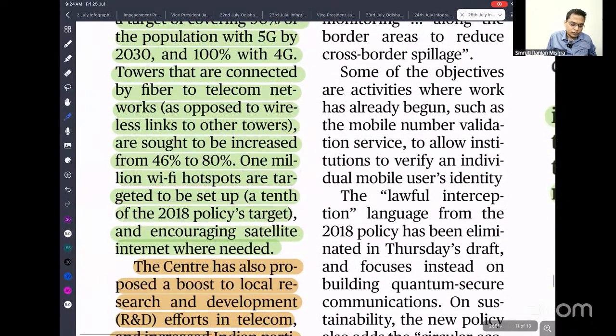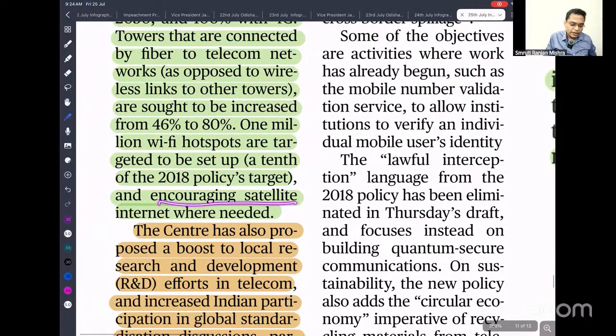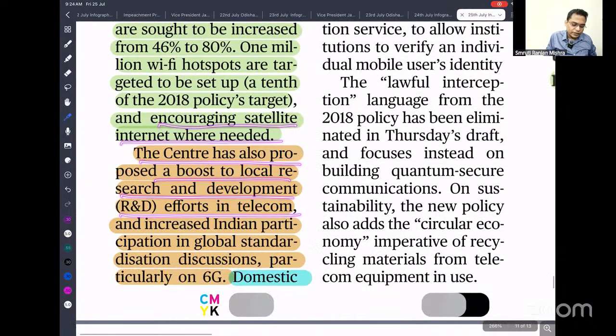Okay, and encourage satellite internet where needed. The Centre also proposes a boost to local research and development in telecom, increasing Indian participation in global standards dissemination, particularly 6G. As of now, though we are the largest market with 20% of the world population, we are not contributing significantly to standard setting at the international level. We have already missed 5G, but now it is the right time.